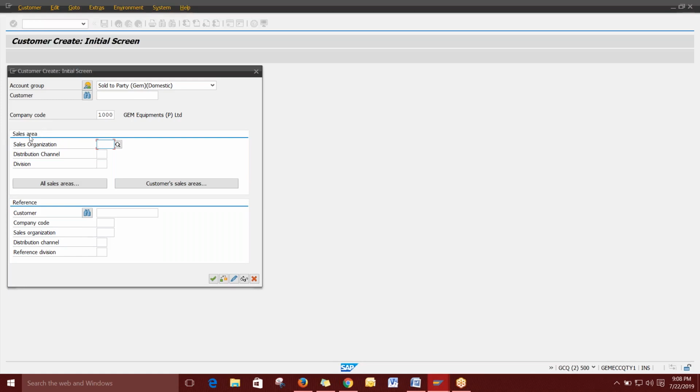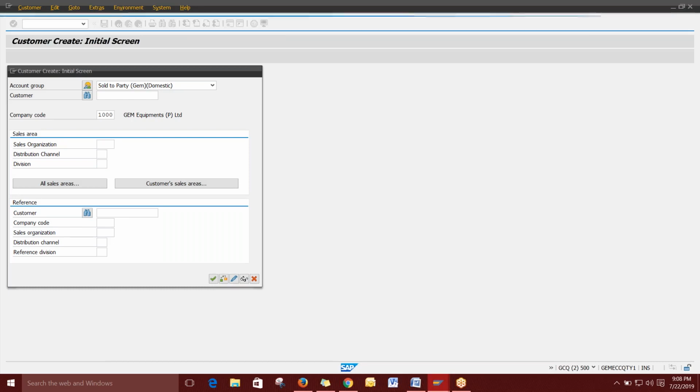You can see the tab, right? Yes. So the sales area consists of sales organization, distribution channel, and division. If we map all these three with different combinations, this sales area will be different. That means activated. Clear? Yes.